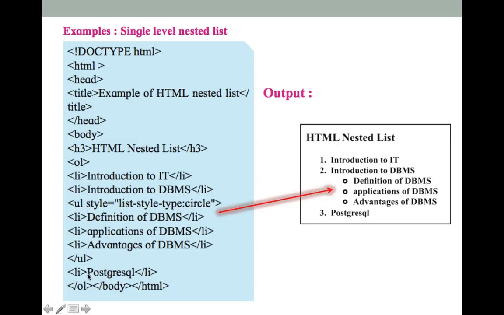The next one, PostgreSQL. PostgreSQL is a list item of the ordered list. Pay attention: the PostgreSQL list item is that of the ordered list, so it gets the number 3. After that my ordered list is closed, and the body tag and HTML tags get closed.